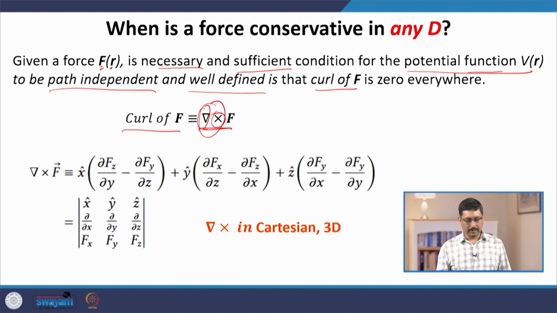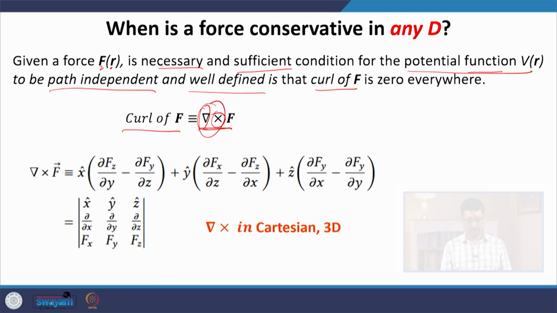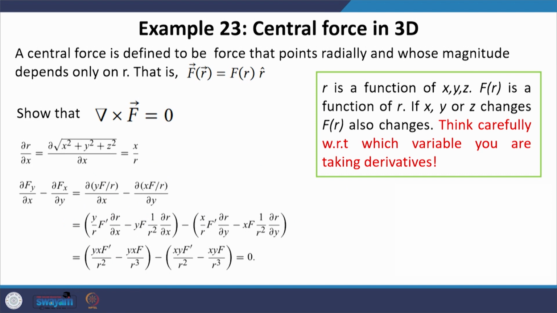Here I just mention, for the sake of completeness, how to write down curl of F in Cartesian components in 3D, which is given here. You can work it out, but I am not going to say more about that.